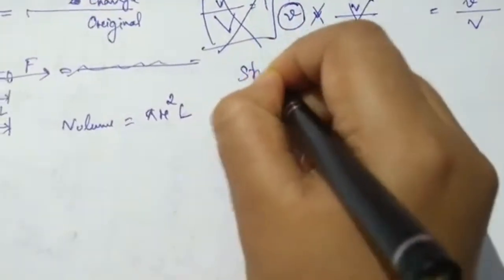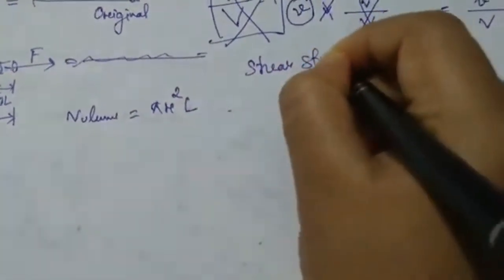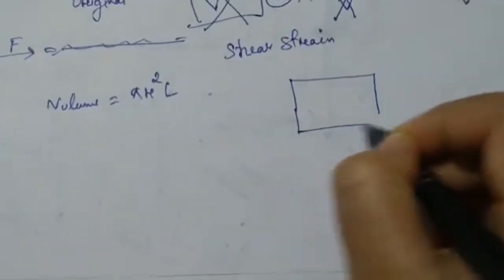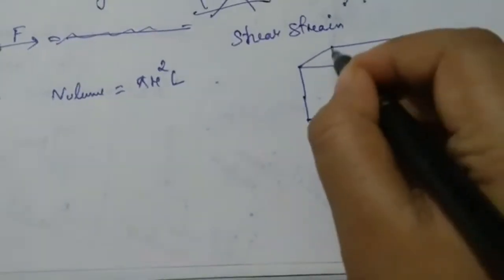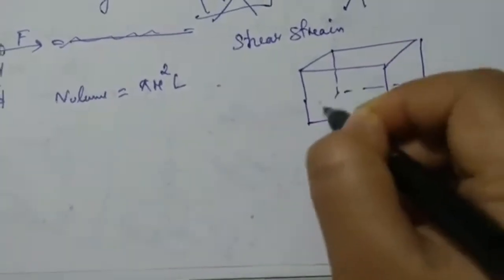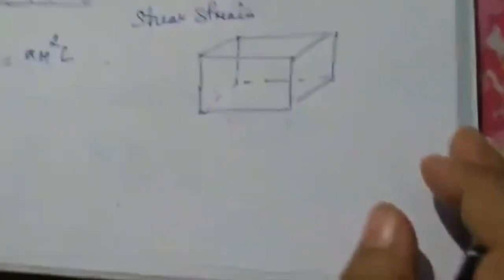Next, about shear strain. Another kind of strain is there, that is shear strain. Suppose that you have a box like this. I know all of you have studied it already, but these are just a revision of all the things that you have already done. So suppose that I have applied a force like this, in this direction.